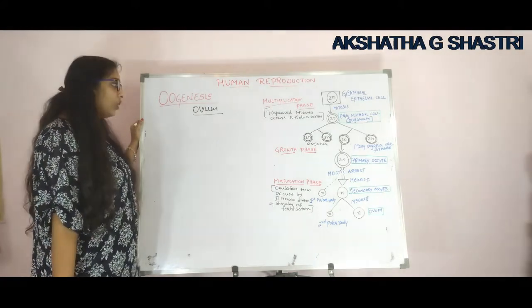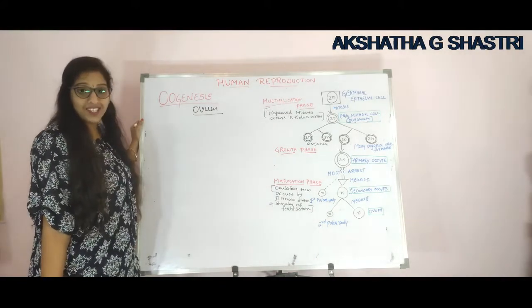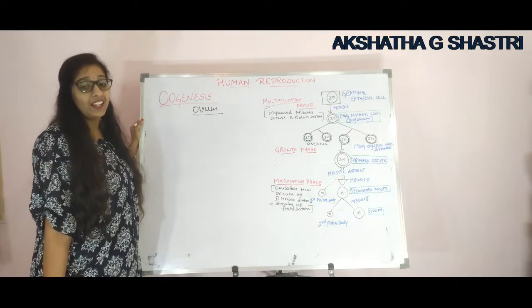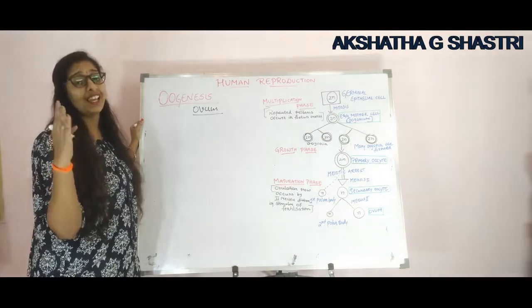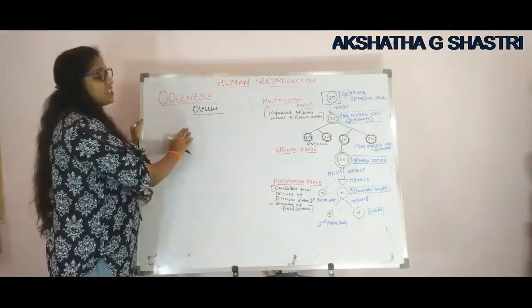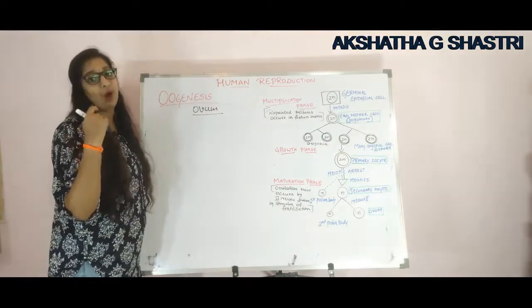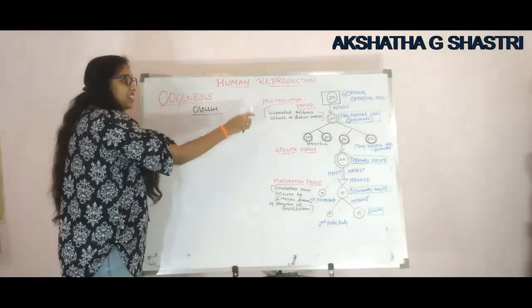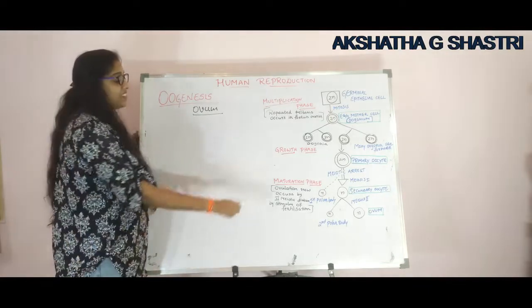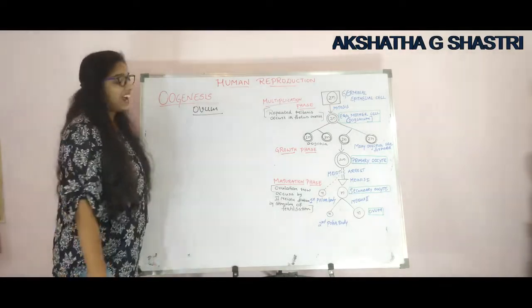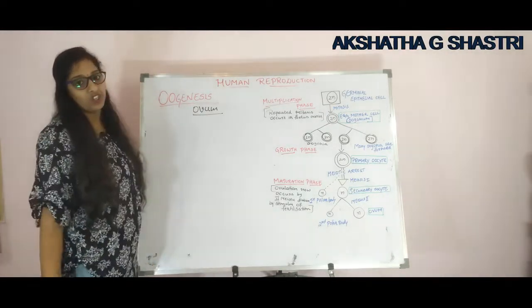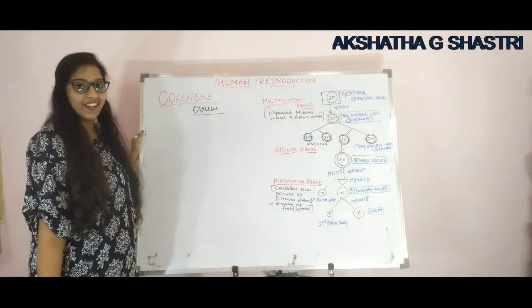And I had already discussed the phases in spermatogenesis, right? There are three important phases. In the same way, oogenesis also has three important phases. The first is multiplication phase, second one is growth phase, and the third one is maturation phase. Now, let us study one by one.